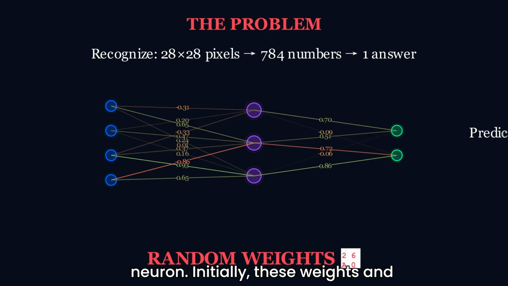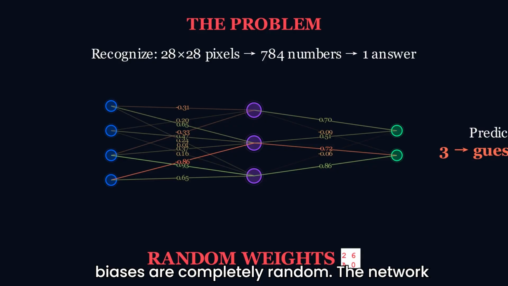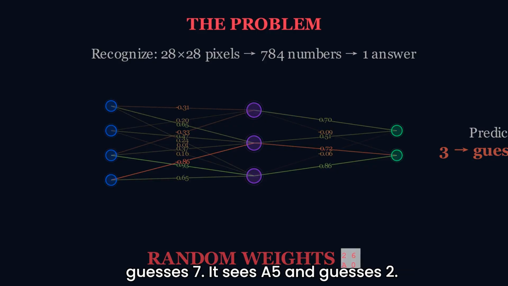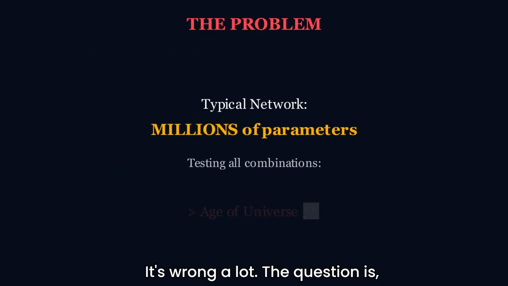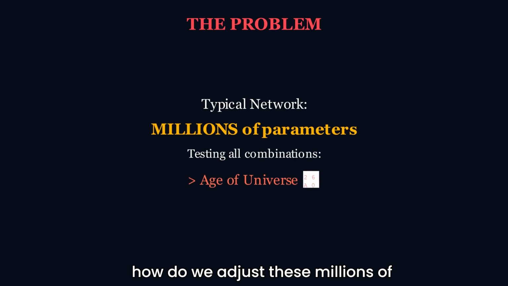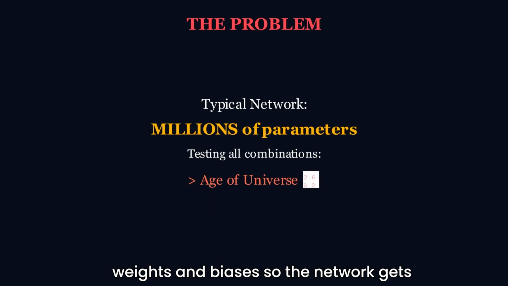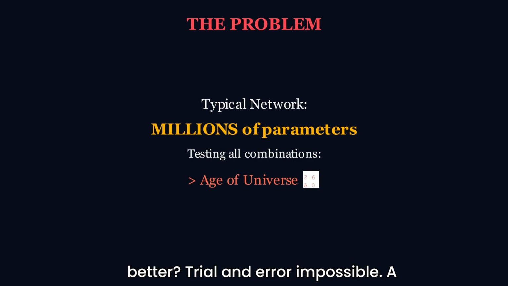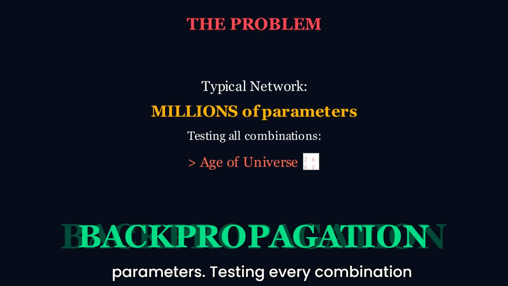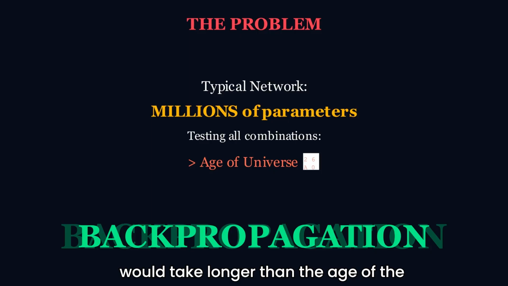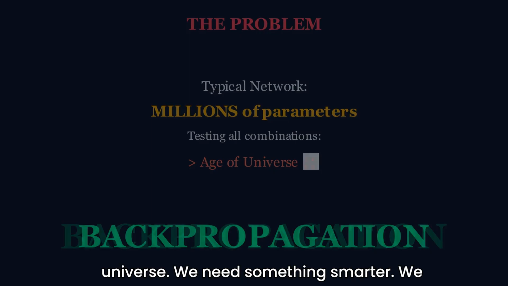Initially, these weights and biases are completely random. The network outputs pure garbage. It sees a 3 and guesses 7. It sees a 5 and guesses 2. It's wrong. A lot. The question is, how do we adjust these millions of weights and biases so the network gets better? Trial and error? Impossible. A typical neural network has millions of parameters. Testing every combination would take longer than the age of the universe. We need something smarter. We need backpropagation.